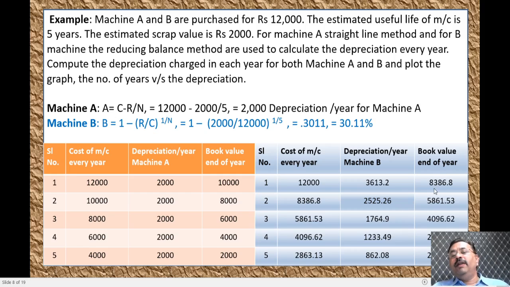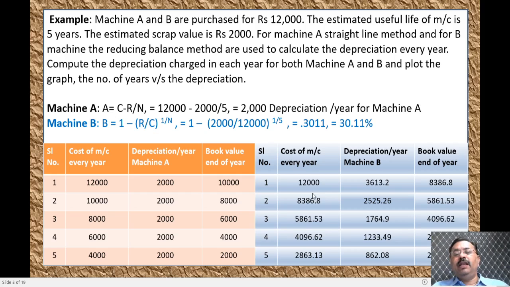The book value will be, this amount will be added with this. The amount of value that you will be getting is the addition of 3,613 plus 2,525. It is 6,138 rupees that will be the accumulated depreciation at the end of year 2, and the book value will be 5,861 rupees.